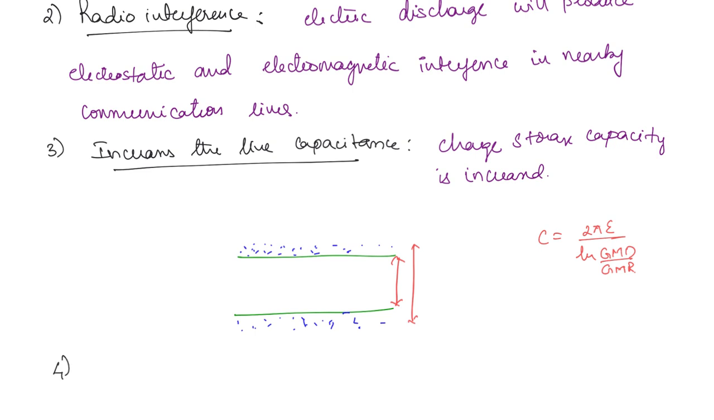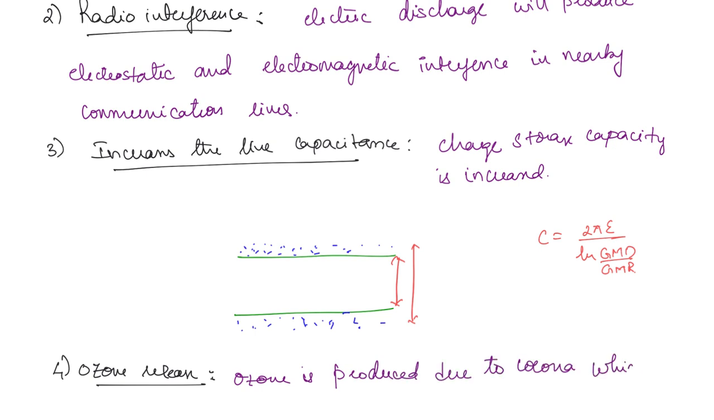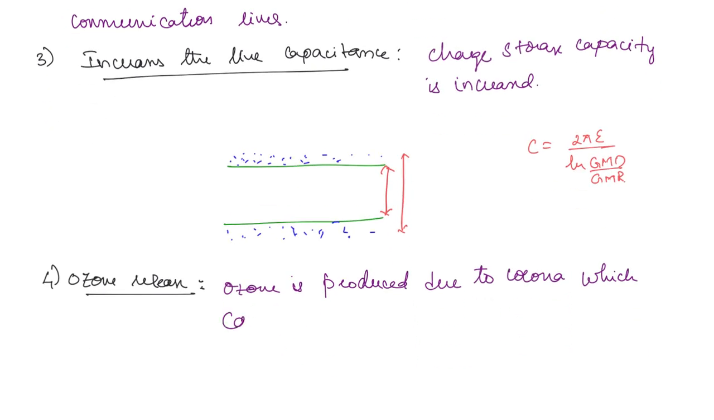And next is the release of ozone. Ozone is produced due to corona, which causes corrosion of the conductor. So these are all the various disadvantages that we have.